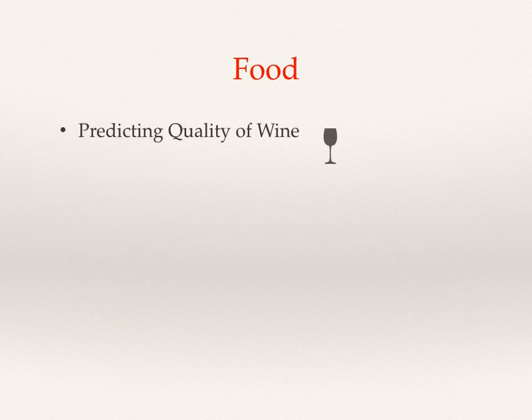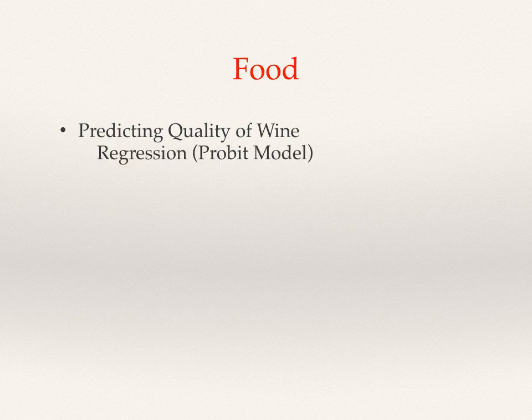In the food domain, the first study was carried out for predicting the quality of wine. This study was carried out in 2001 by comparing the reviews of 3 experts using regression model and building probit model. The ratings were compared by calculating chi-square between the residuals. The result of this analysis states that the evaluation results of different experts are correlated.